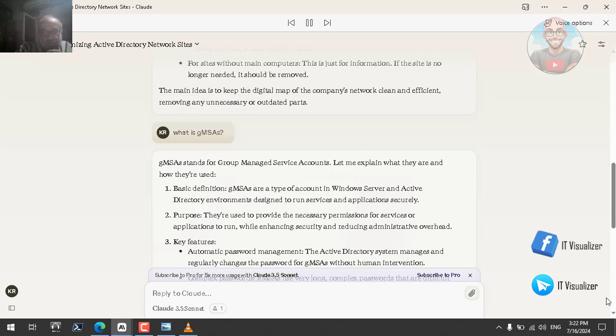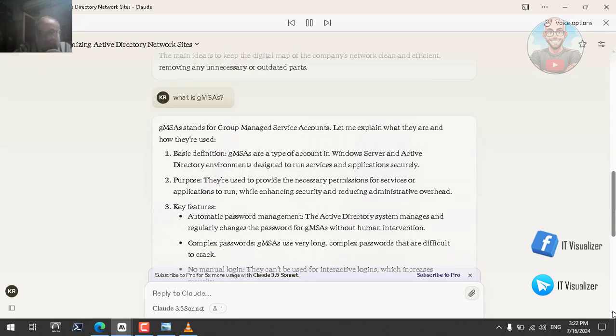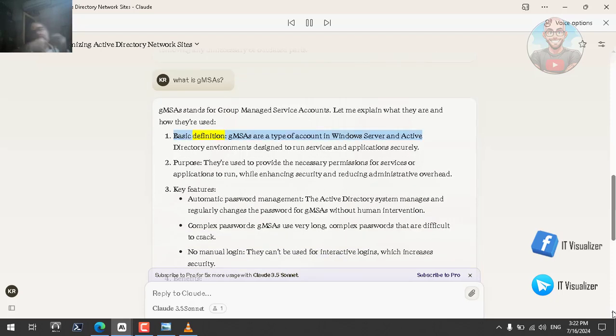GMSAs stands for Group Managed Service Accounts. Let me explain what they are and how they're used. Basic definition. GMSAs are a type of account in Windows Server and Active Directory environments designed to run services and applications securely. Purpose. They're used to provide the necessary permissions for services or applications to run, while enhancing security and reducing administrative overhead.